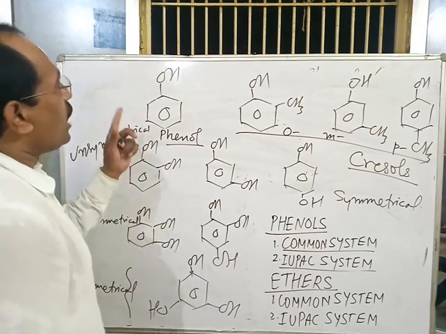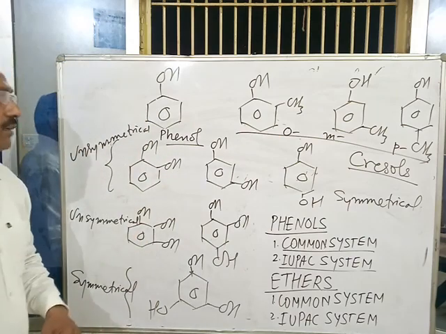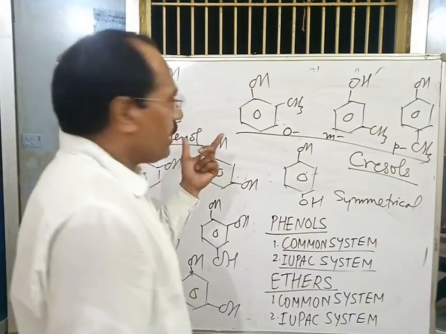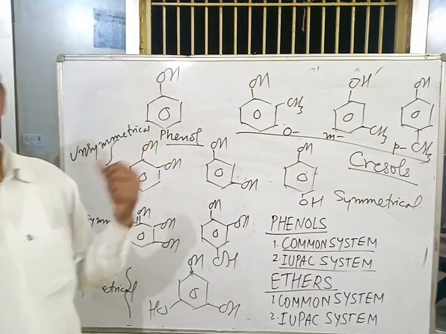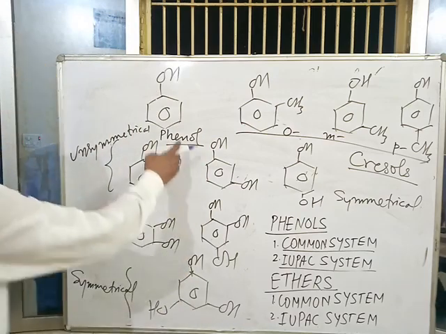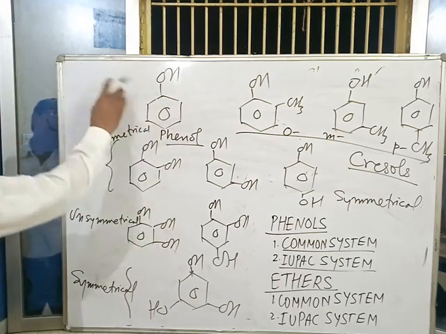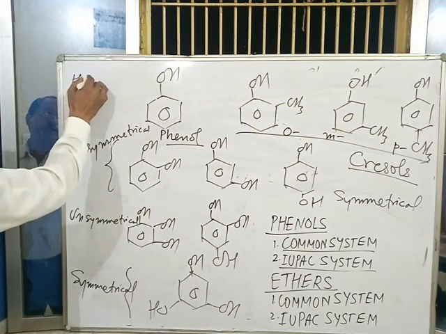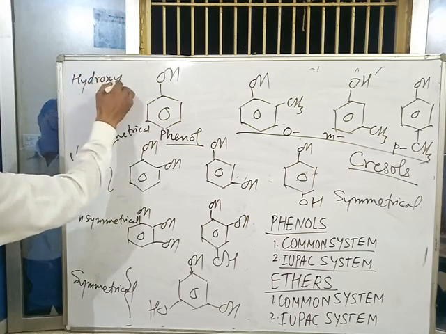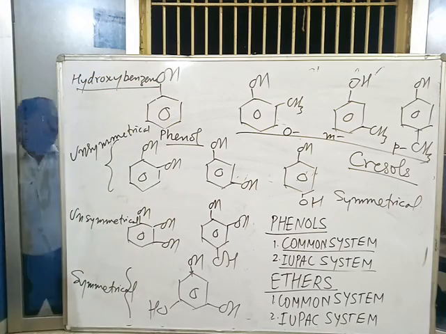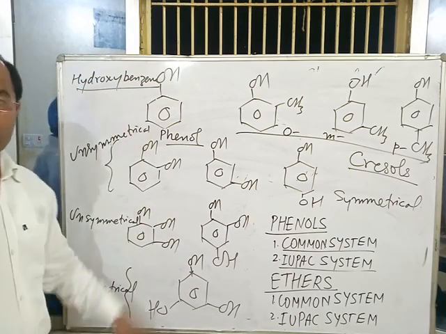But in IUPAC system, monohydrate phenols are named as either derivative of phenol or derivative of benzene. For example, it is named as phenol or it is named as hydroxybenzene. The IUPAC name of phenol is hydroxybenzene.